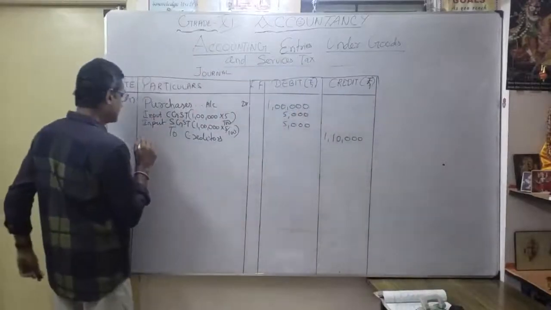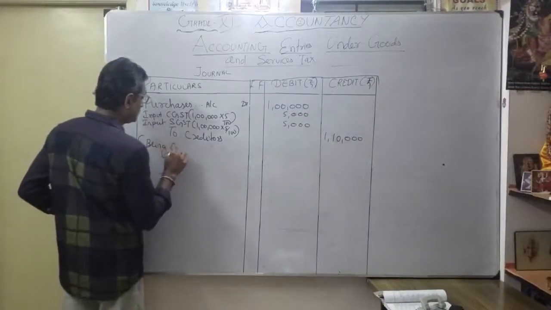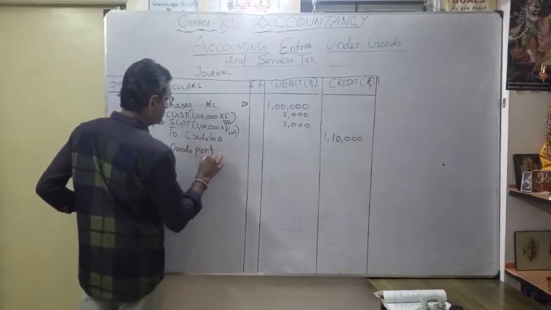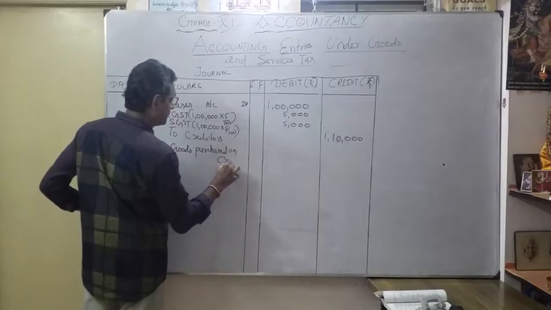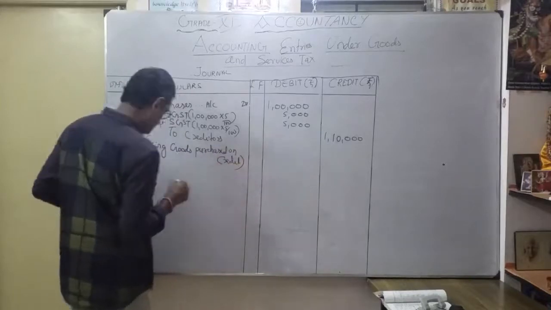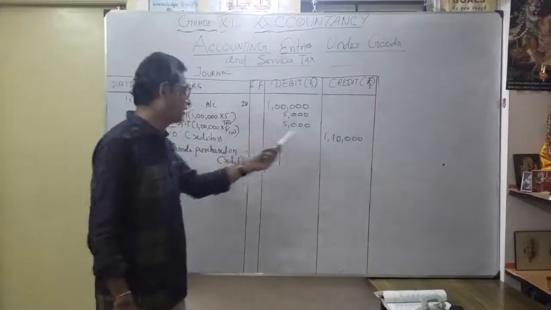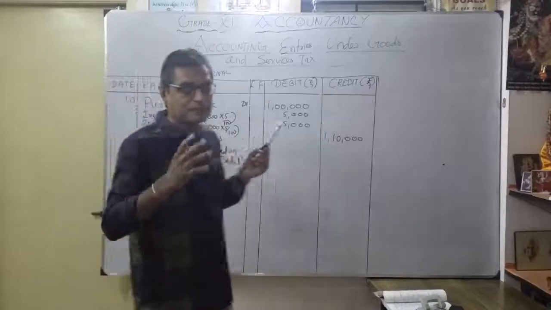Simply you can write the narration: being goods purchased on credit. Normally, we would simply pass the entry purchase account debit to creditors. But here, you want to mention the tax value.